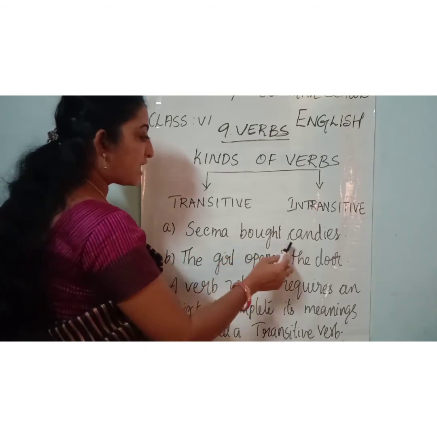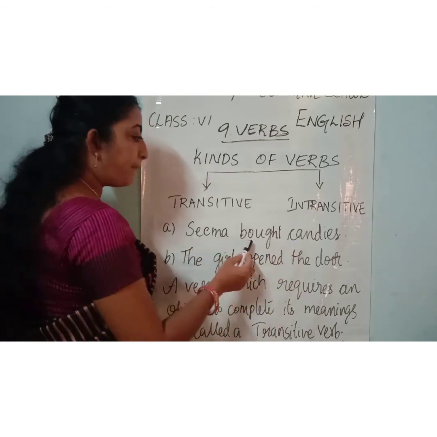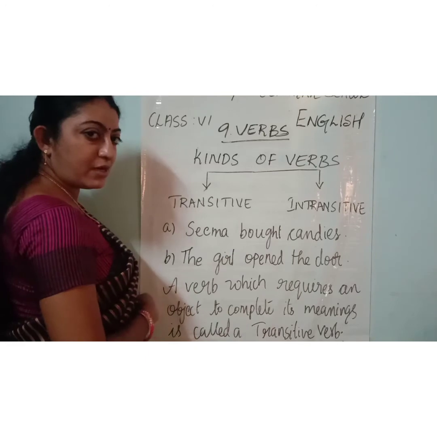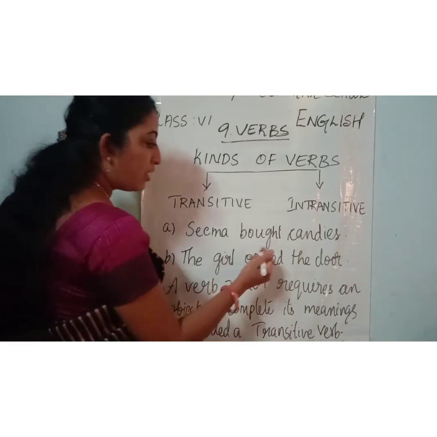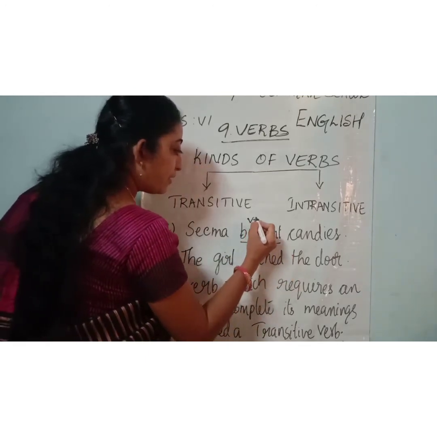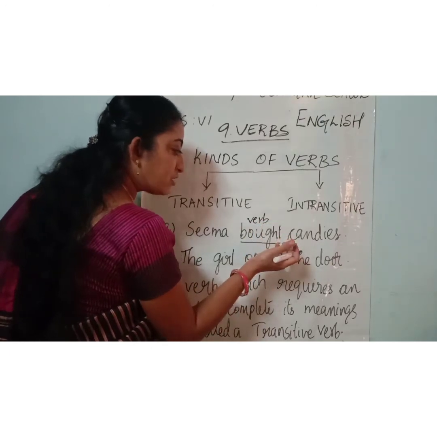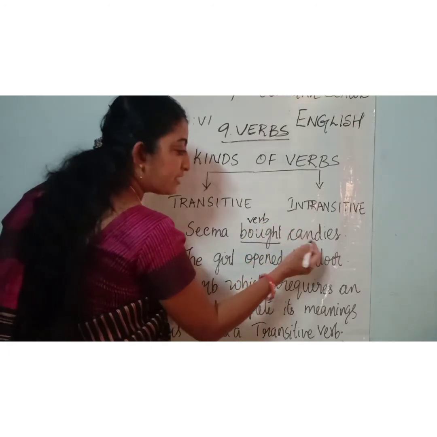Seema bought candies. What is the verb here? Yes, she bought. Bought is the verb. And what did she buy? Yes, she bought chocolates, that is candies.